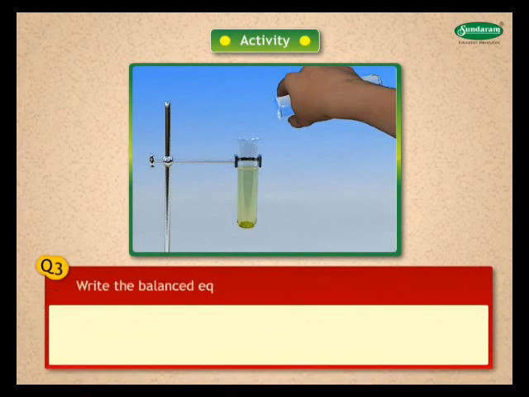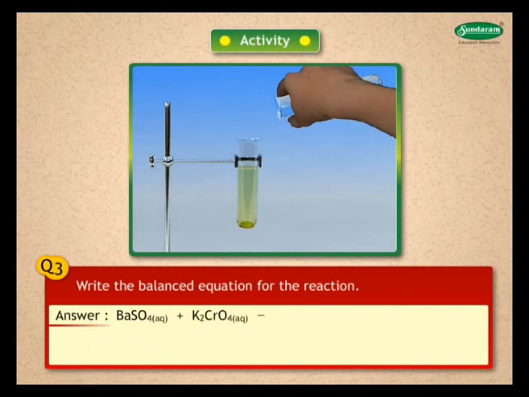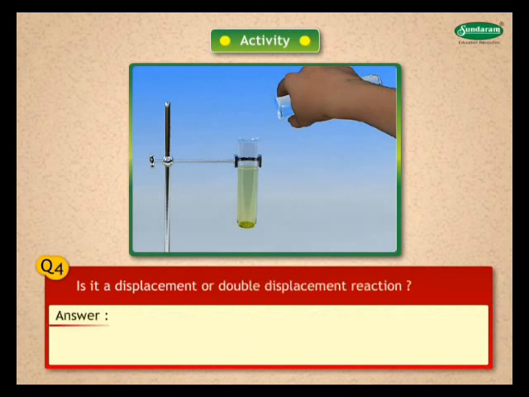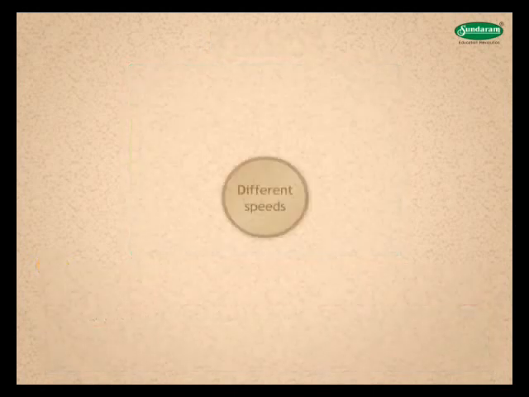3. Write the balanced equation for the reaction. Balanced equation for the reaction is as given. Barium sulfate aqueous plus potassium chromate aqueous gives barium chromate solid plus potassium sulfate aqueous. 4. Is it a displacement or double displacement reaction? Answer. It is a double displacement reaction.